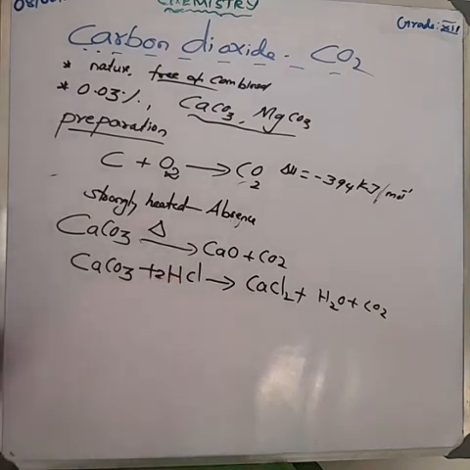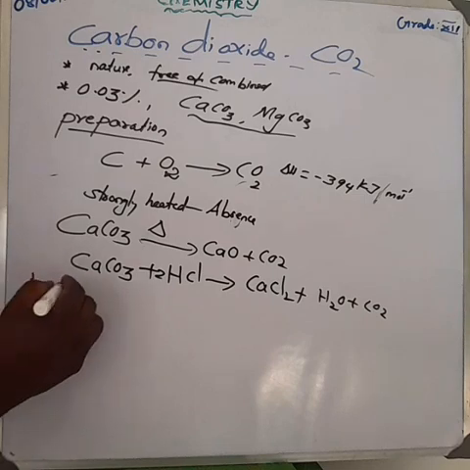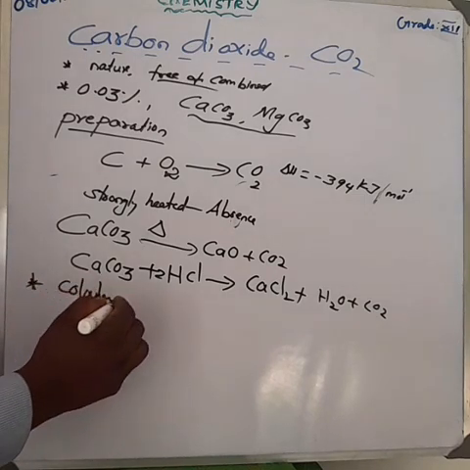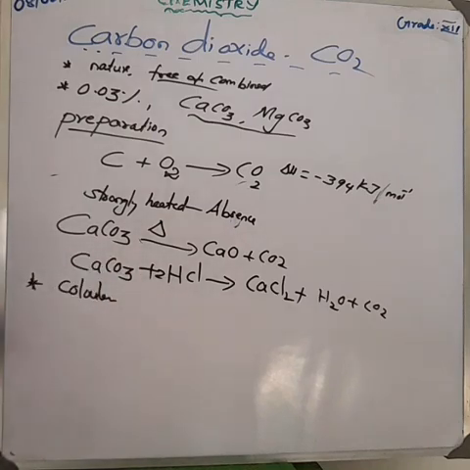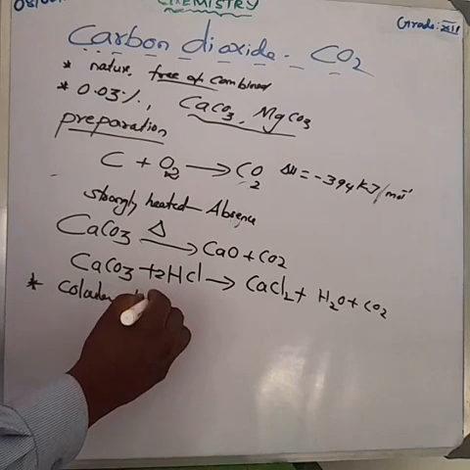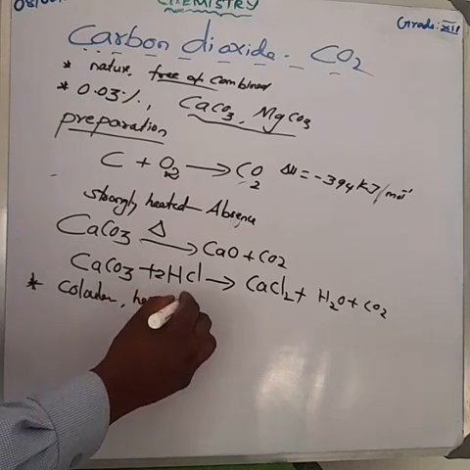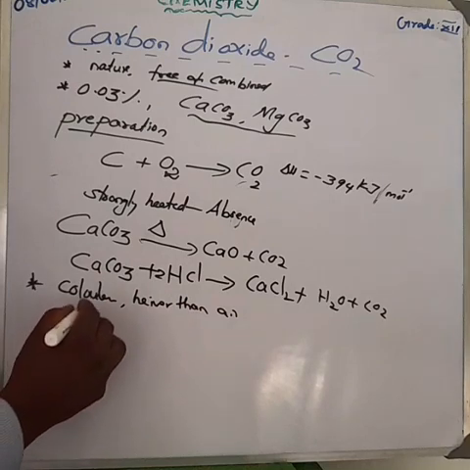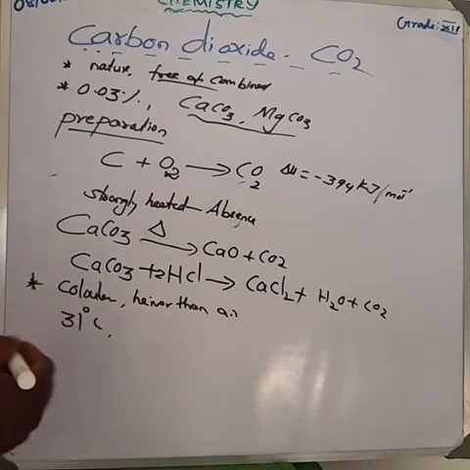Next, what are the properties of carbon dioxide? All of you know that it is a colorless and non-flammable gas. Am I right? It is heavier than air. The critical temperature of carbon dioxide is about 31 degrees Celsius, and carbon dioxide is readily liquefied.